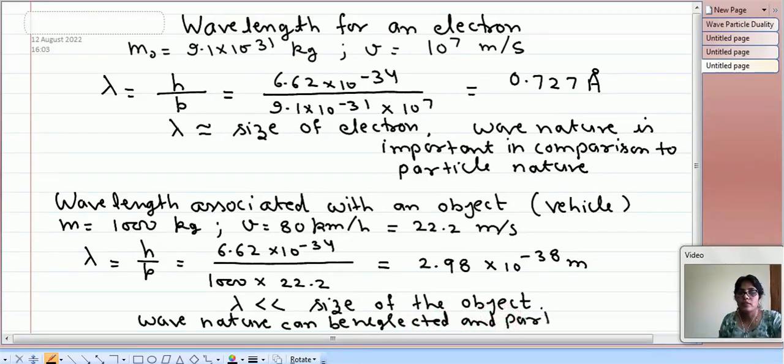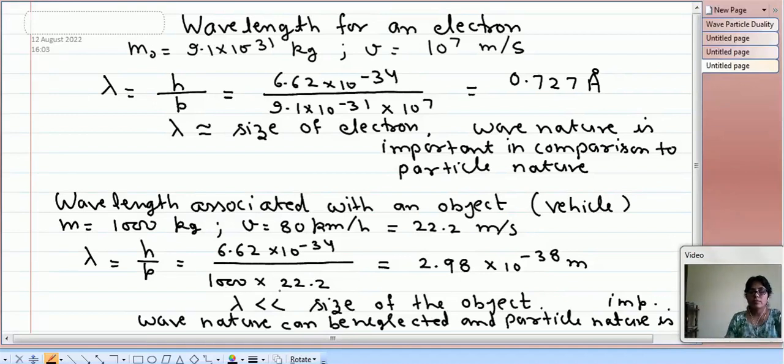Particle nature is important. So you will not hear a statement like "what is the wavelength associated with a train," but you can hear statements like "what is the wavelength associated with the electron" and "what is the wavelength associated with the neutron."